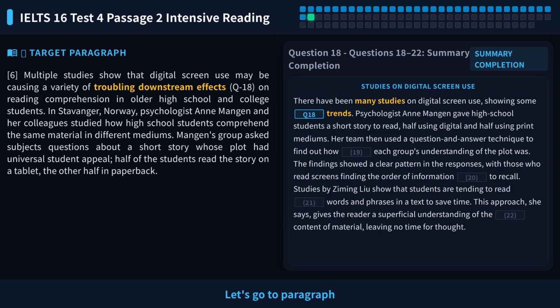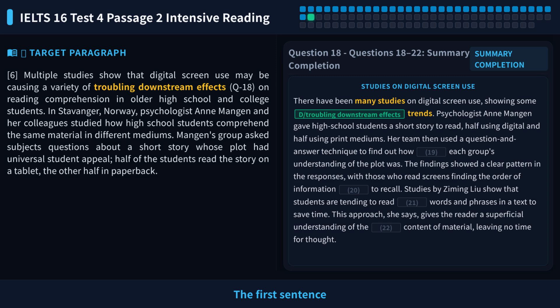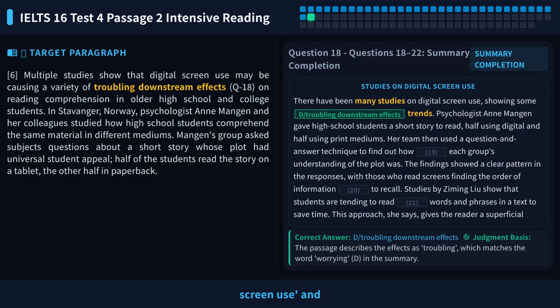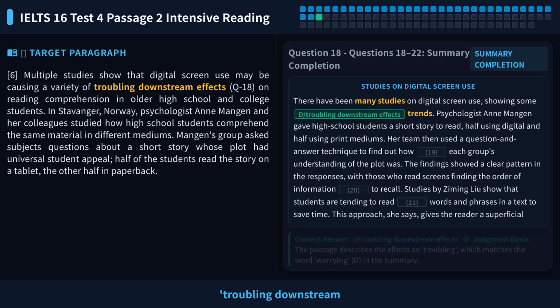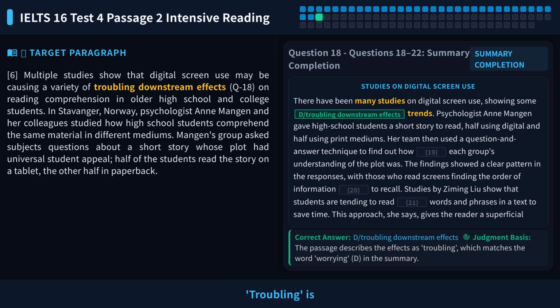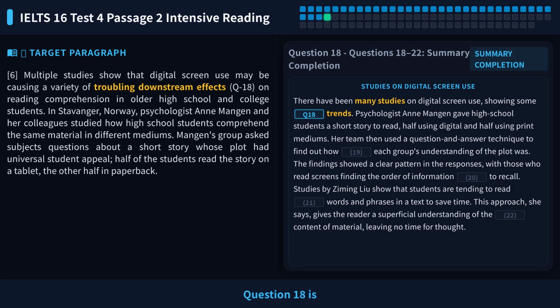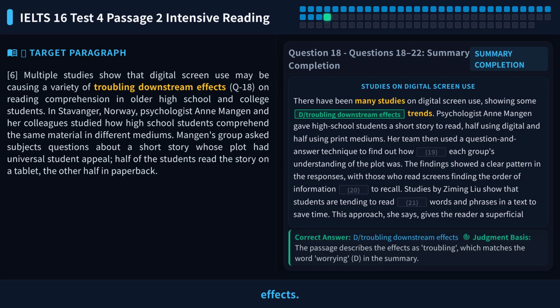Let's go to paragraph 6. The first sentence talks about digital screen use and reading comprehension. This matches our question perfectly. The text describes these effects as "troubling downstream effects." Troubling is a synonym for worrying. They both mean causing concern. So the answer to question 18 is D/troubling downstream effects.